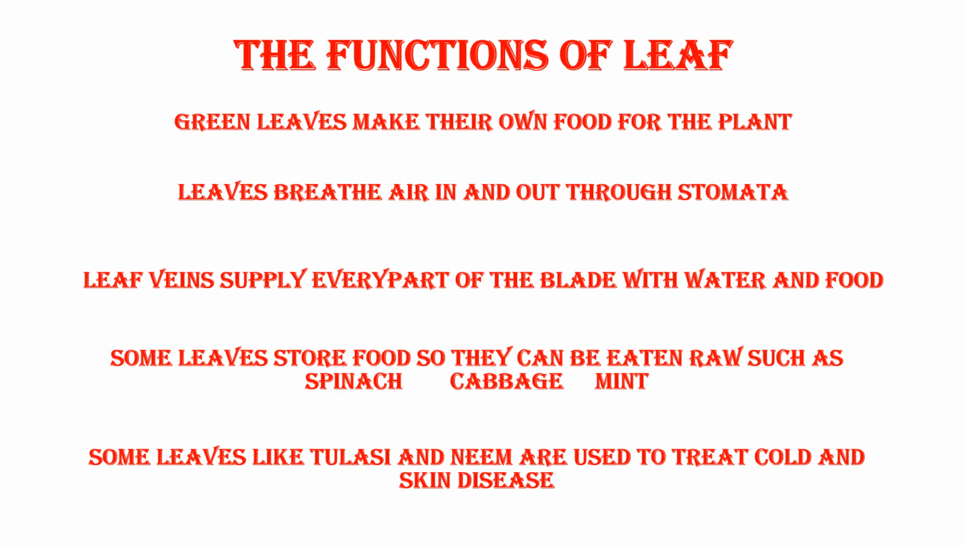Now, the leaves also have various functions, Nana. Green leaves make their own food for the plant. And leaves breathe the air in and out through stomata. And leaf veins supply every part of the blade with water and food. As I have told you, the small veins, midrib veins and the side veins, all these veins supply water and food to the blade.